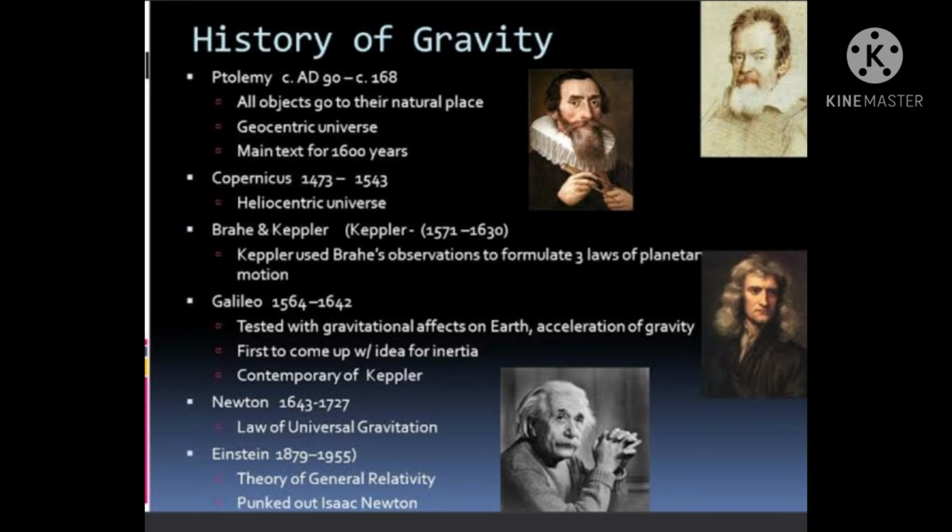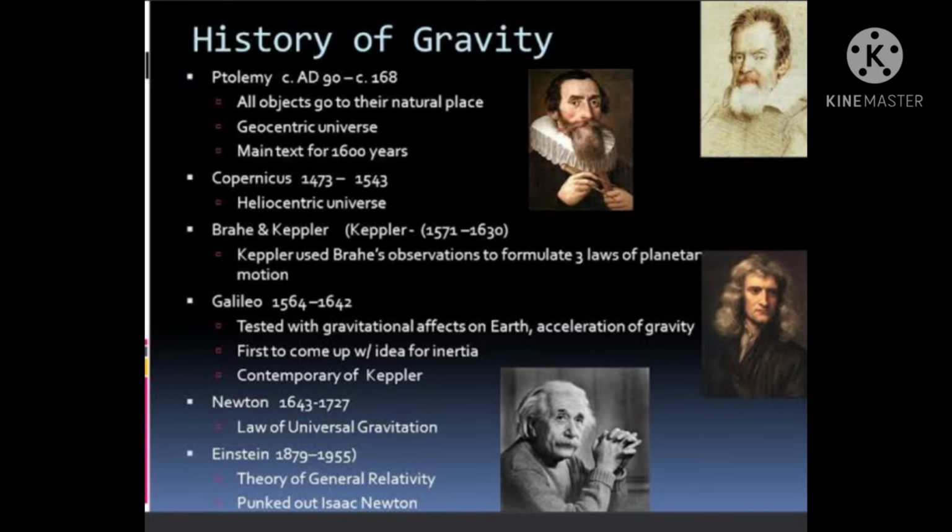History of gravity. Ptolemy gave the theory of geocentric universe, meaning Earth is present at the center and all the planets revolve around the Earth. Copernicus gave the theory of heliocentric universe, meaning Sun is at the center and all the planets revolve around the Sun. Brahe and Kepler. Kepler used Brahe's observations to formulate three laws of planetary motion.